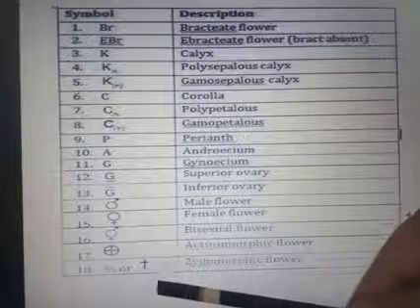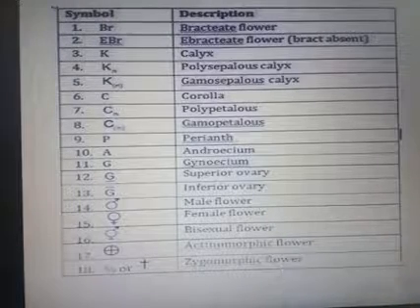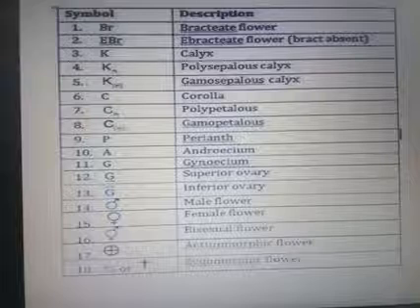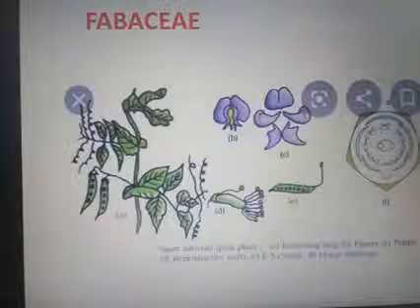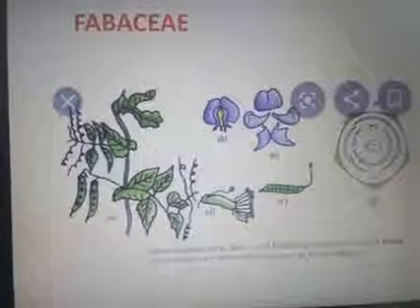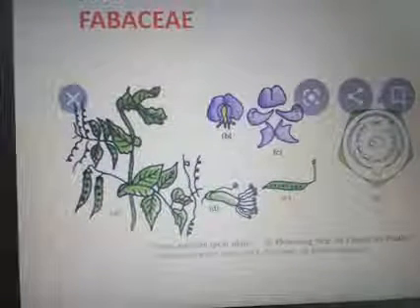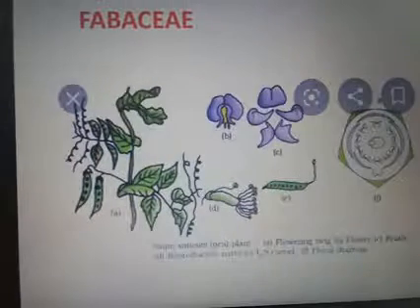Percentage sign, or this plus sign for the zygomorphic flower. Okay, all these are the symbols we are using in this floral formula. We have to study 3 floral families in this chapter.